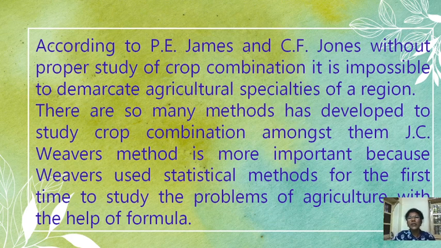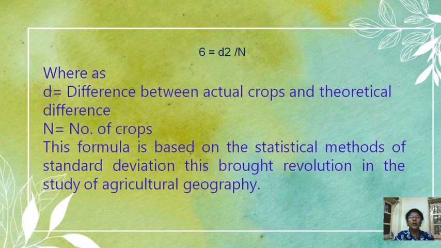There are so many methods developed to study crop combination. Amongst them, Weaver's method is more important because Weaver used this method for the first time to solve the problems of agriculture with the help of this formula: sigma equals the summation of d squared upon n. D means the difference between actual crops and theoretical difference, and n means the number of crops. This formula is based on the statistical method of standard deviation. This brought revolutions in the study of agricultural geography. And Weaver considered different steps.